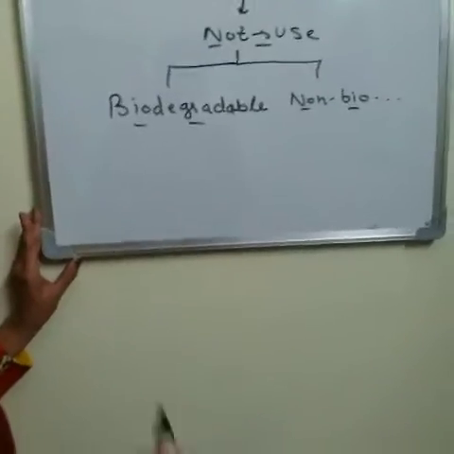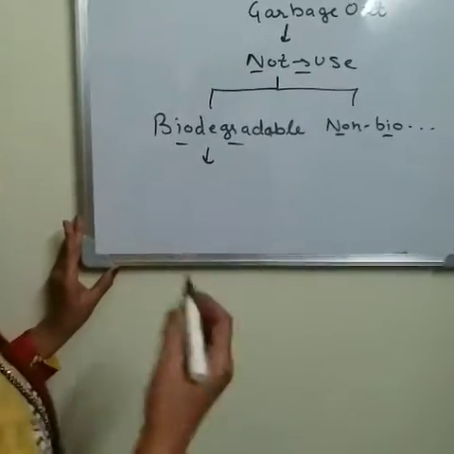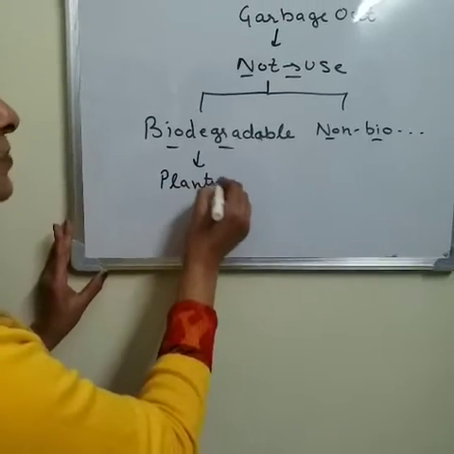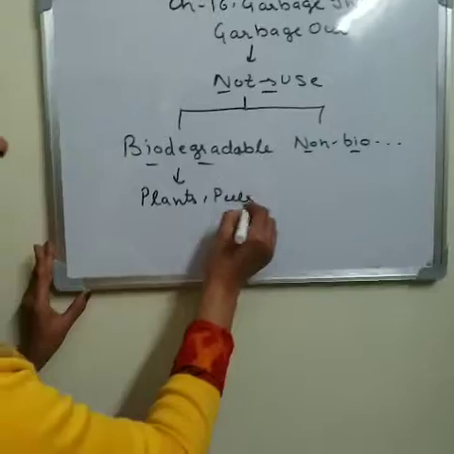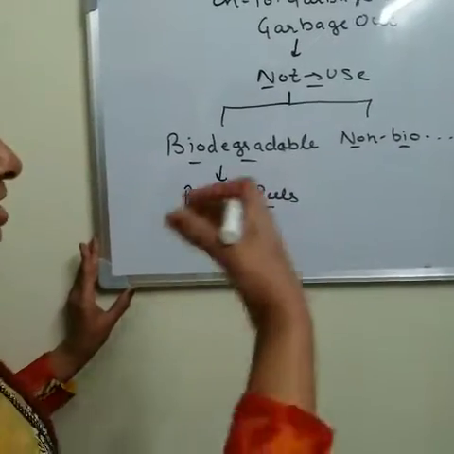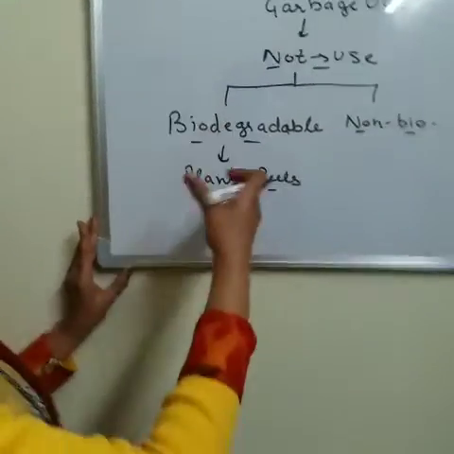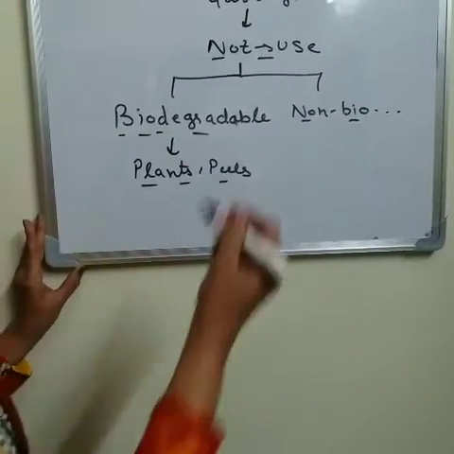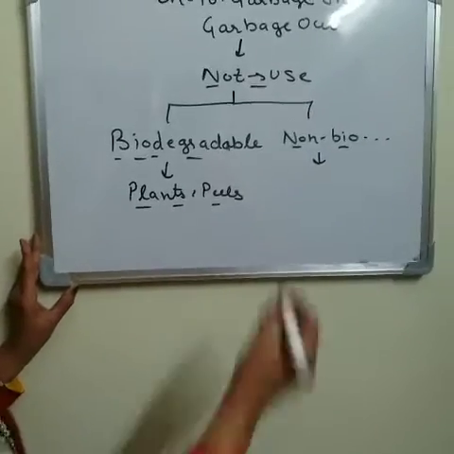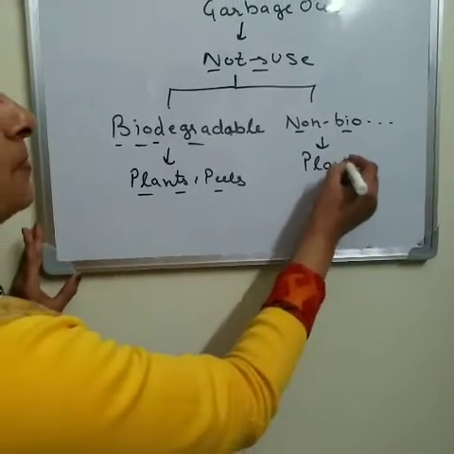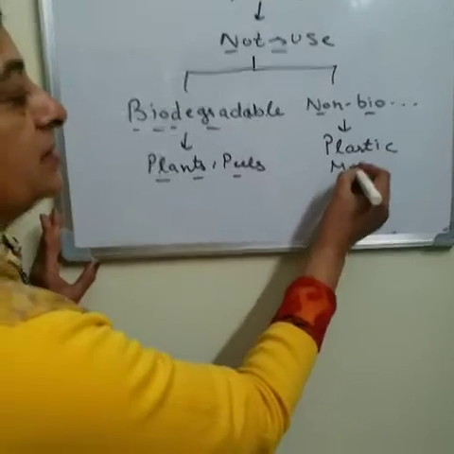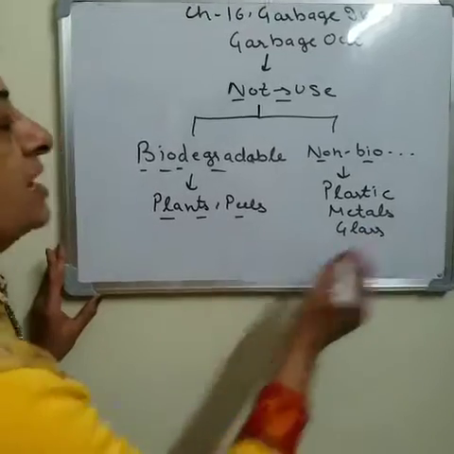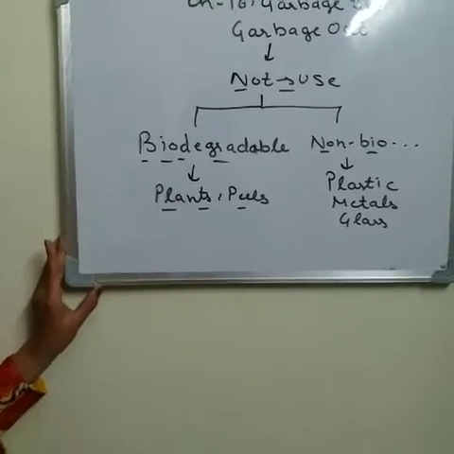Biodegradable waste means all the waste that is related with the living beings, like the plants, like the peels of the fruits, like leftover food. That is the biodegradable waste that we obtain from the living beings. And non-biodegradable waste, like plastics, metal wastes, and glass pieces. These are the types of non-biodegradable waste.